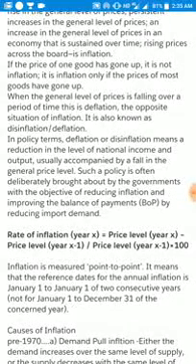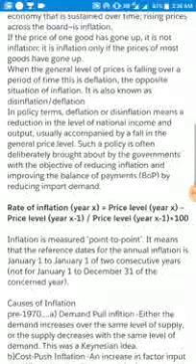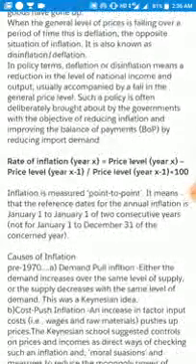This is the formula by which we calculate the rate of inflation. The rate of inflation can be calculated by the price level in a particular year minus the price level of the previous year, divided by the price level of the previous year, whole multiplied by 100, because this is basically a percentage that we are calculating, so we'll multiply it by 100.